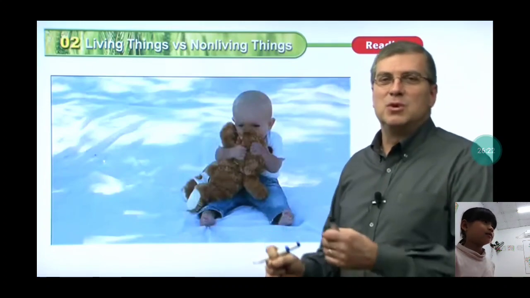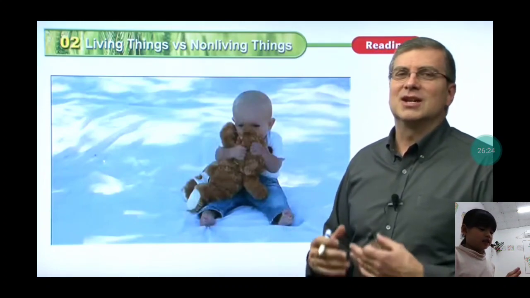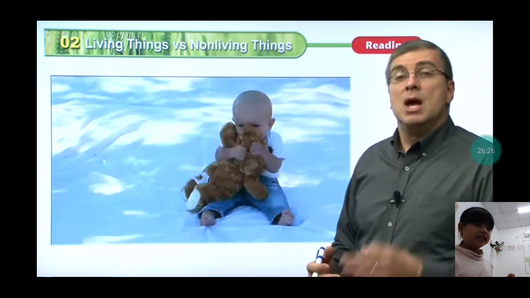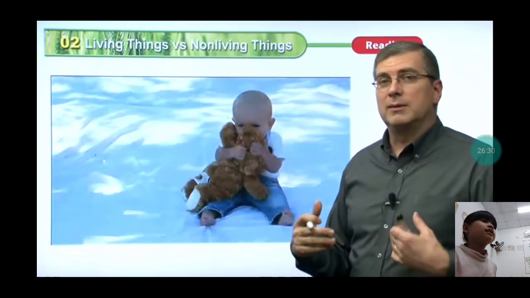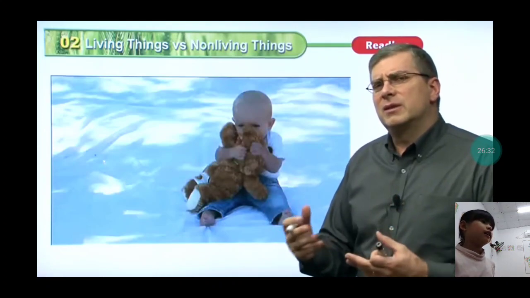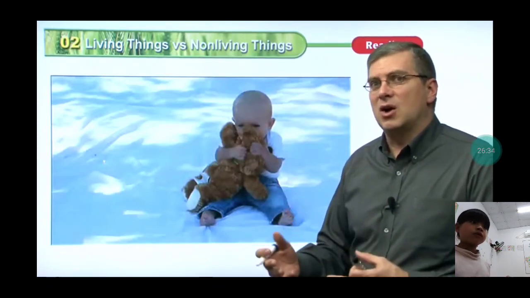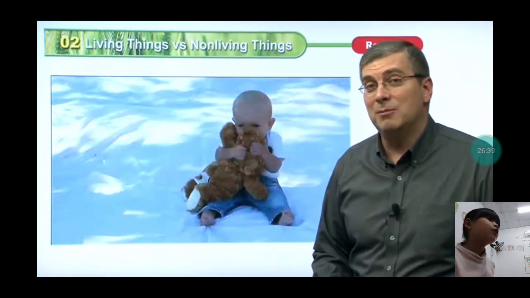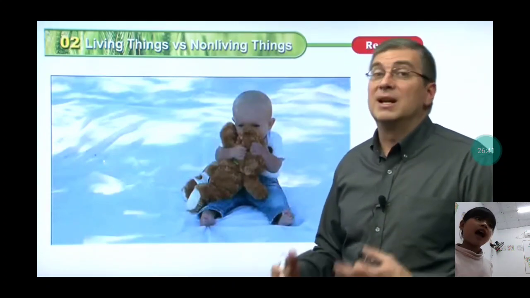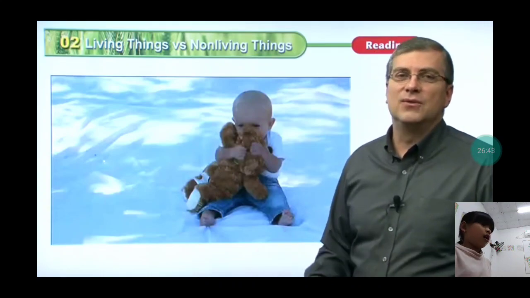Oh, that is my kid. This is my kid? No. This is on the different way.